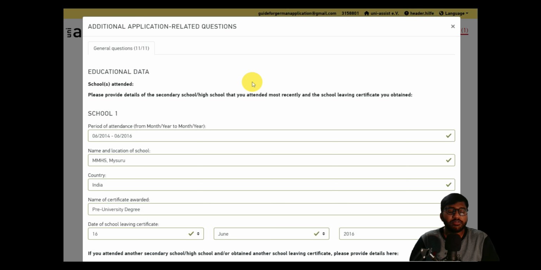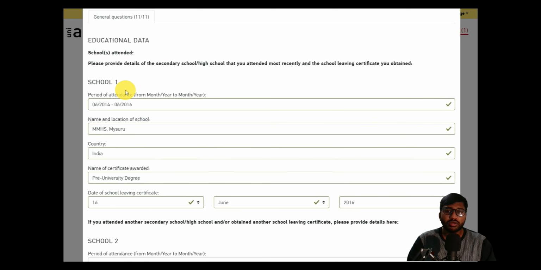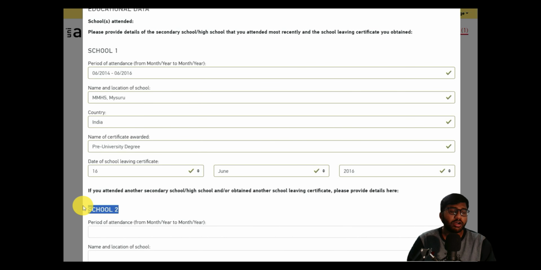So in education data, we'll start from our schooling and our PUC 10+2, and we will go through university entrance qualification, then we will fill our degree certificate or degree details. This is the flow we are going through. So here we have two options for our preliminary school to fill: School 1 and School 2. As I mentioned always, you can mention until 10th in School 1, and in School 2 you can mention your PUC or 10+2, whichever name you call it in your state. In Karnataka we call it pre-university college, but in some states they call it only 10+2.